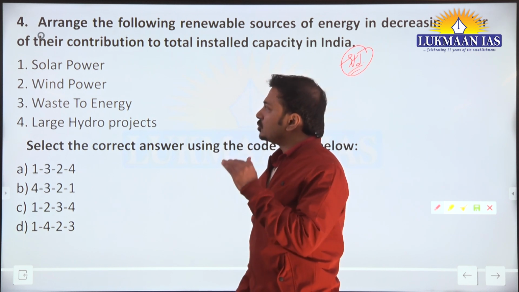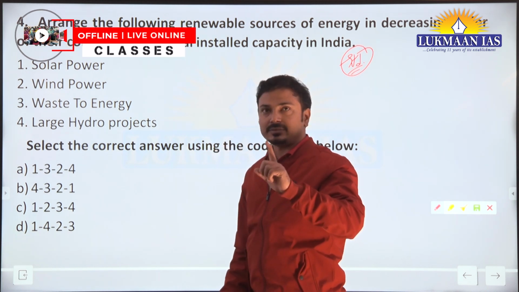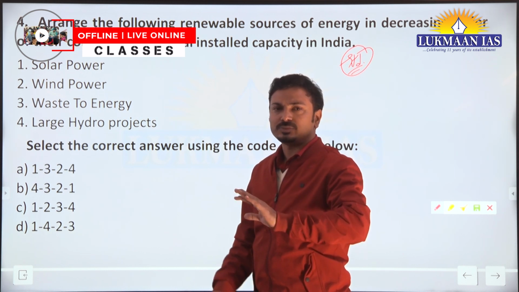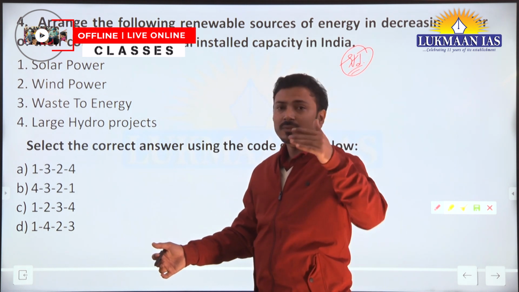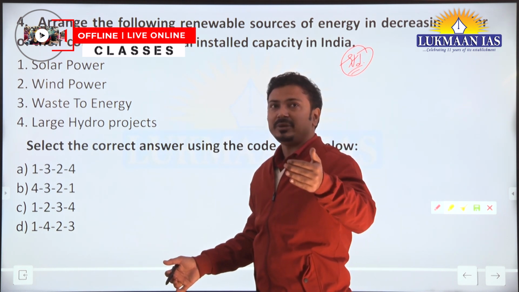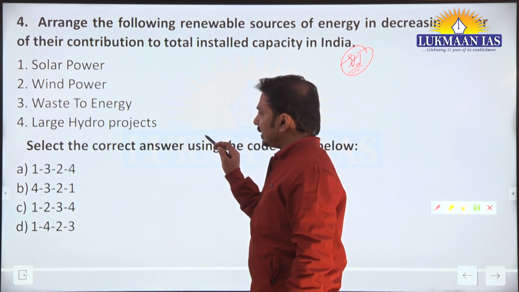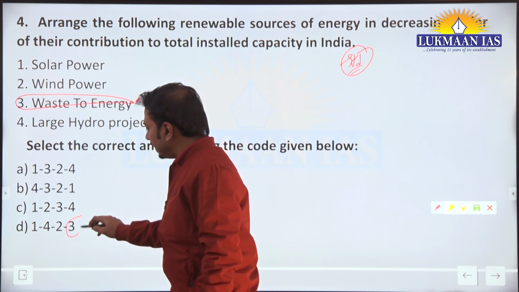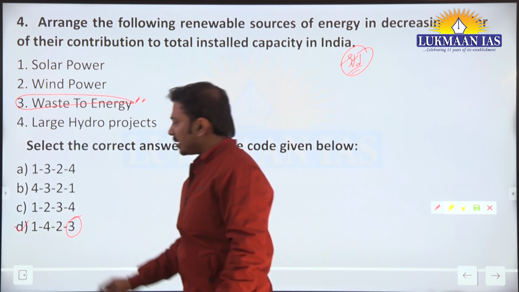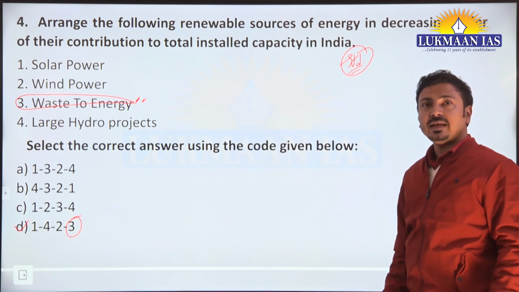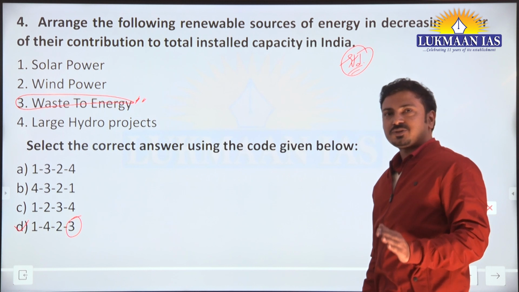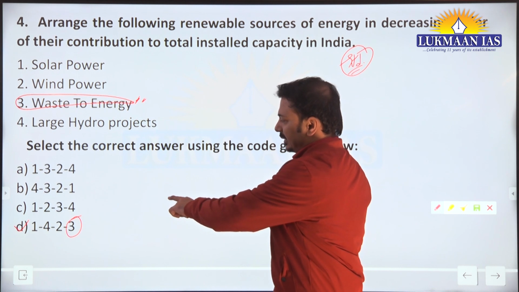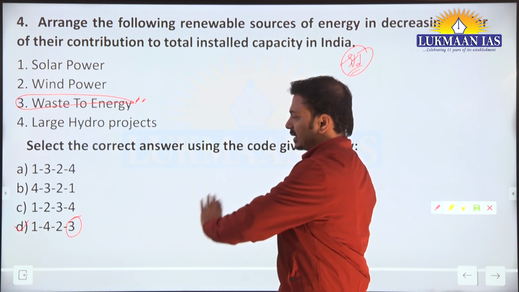Now one can get confused between solar power and large hydro projects. मैं बता रहा हूँ कहाँ पे confuse होगा. जैसे waste to energy is very new thing और उस पे अभी तक large install capacity नहीं है. We all know about this. Now one can simply mention that or identify that it is the least one. अगर ये आप identify करते हैं तो by elimination method also you can mark D is the correct answer. Elimination method. Okay, because waste to energy at present is considerably very low installed capacity. अगर ये आप identify करते हैं, that is the answer simply.